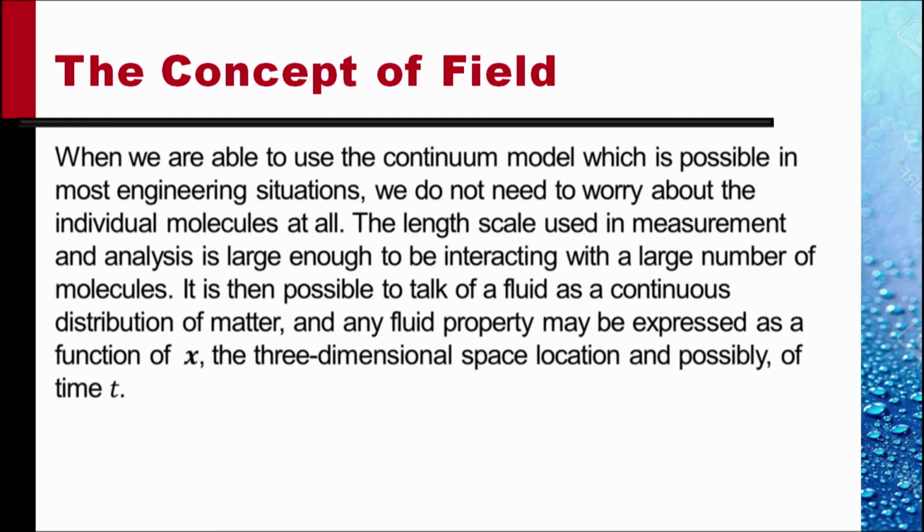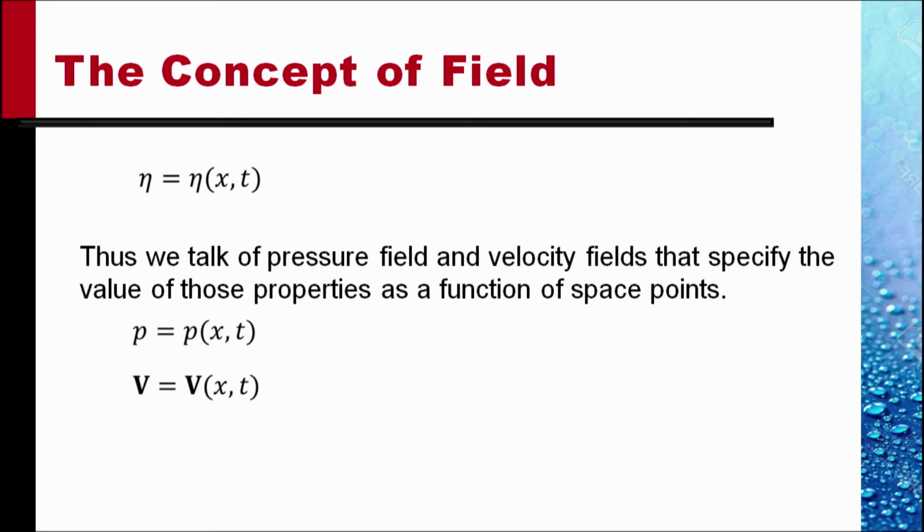The length scale used in the measurement and analysis is large enough to be interacting with a large number of molecules. It is then possible to talk of the fluid as a continuous distribution of matter, and any fluid property may be expressed as a function of x, the three-dimensional space location, and possibly of time t. So that any property eta can be written as a function of x and t, where x is the location of that point.